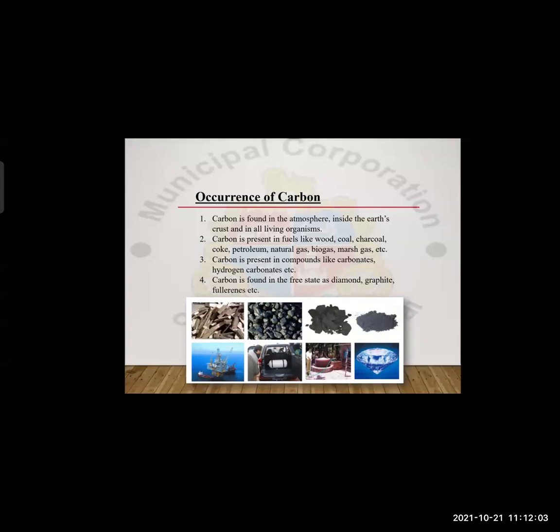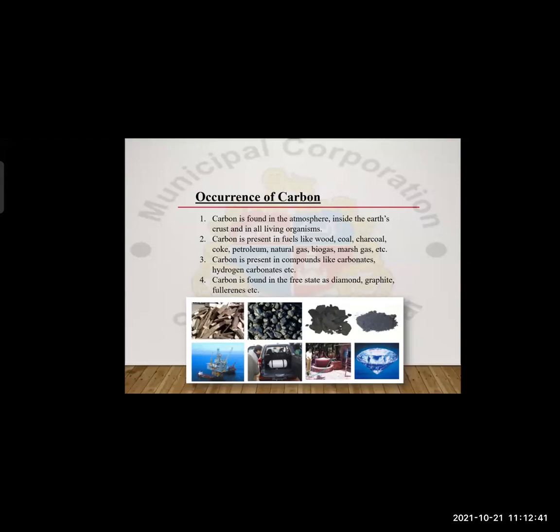Carbon is present in compounds like carbonates, hydrogen carbonates. Carbonates, the word itself consists of carbon. So definitely, undoubtedly, carbon is present in carbonates. Carbonates are clubbed with some other element, like sodium carbonate. So carbon is present. Sodium bicarbonate also, hydrogen carbonate, carbon is present in all those compounds also.